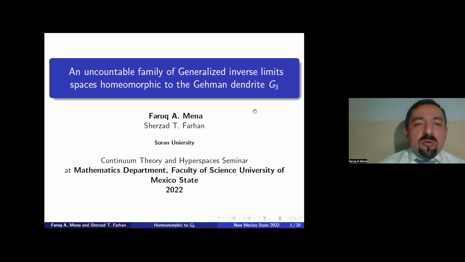The topic of our joint work is an uncountable family of generalized inverse limit spaces homeomorphic to the German dendrite G3. It's a joint work with my student Sherzad Farhan.